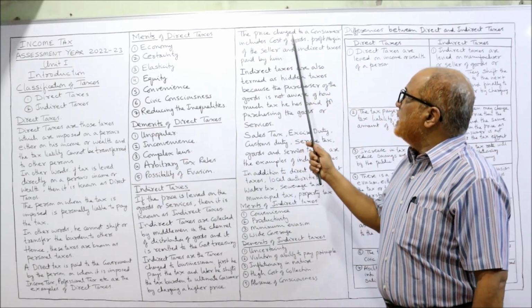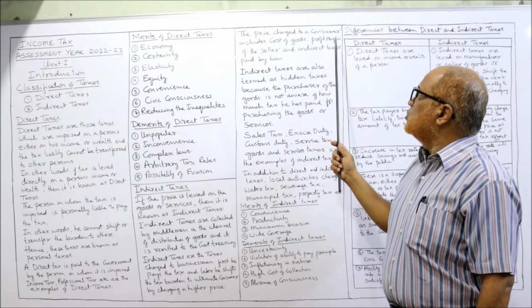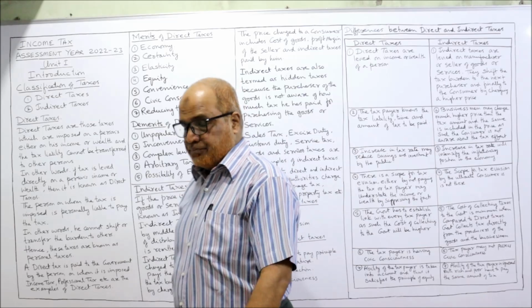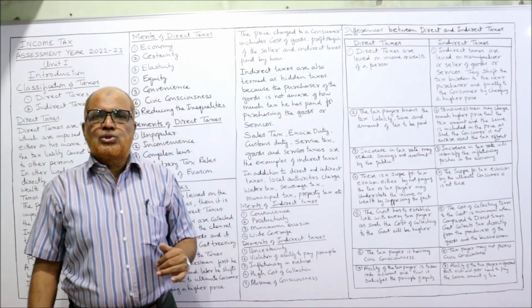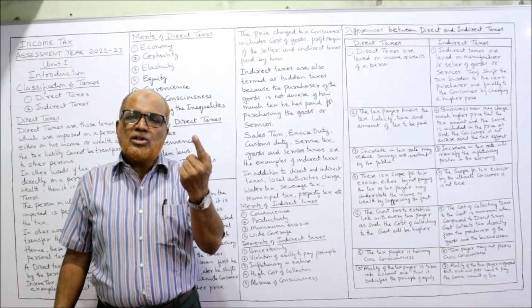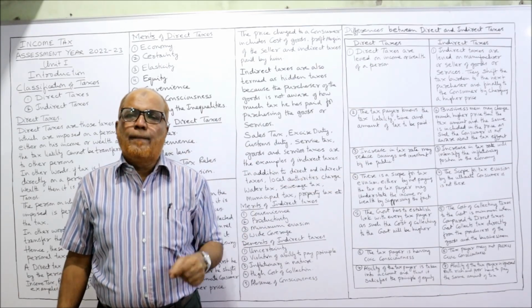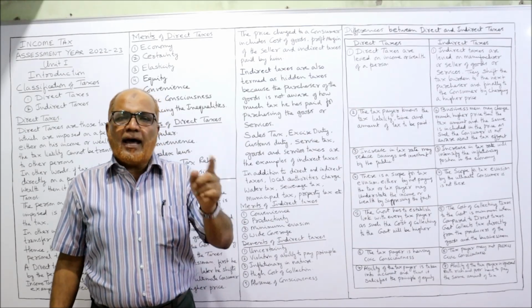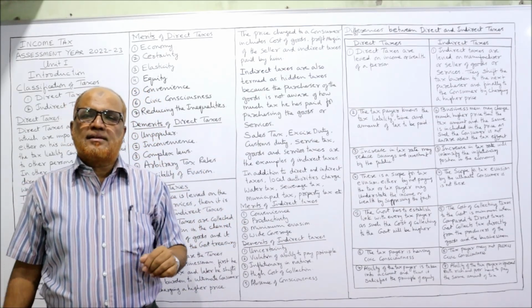Now, the price charged to a consumer includes the cost of goods sold, the profit margin of the seller and the indirect taxes paid. Just now I told you, when we purchase any good, it includes three things: the cost of production of that good, plus the profit earned by the seller, and thirdly taxes.